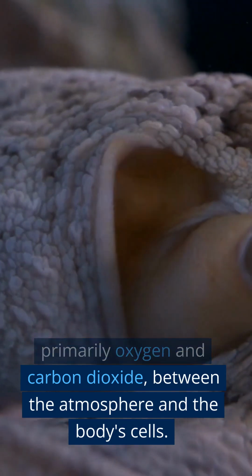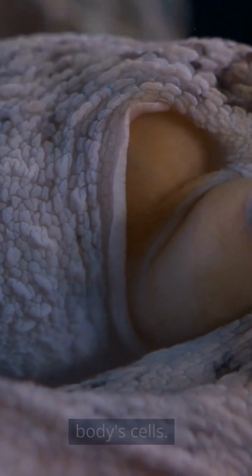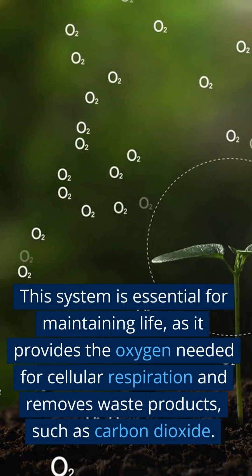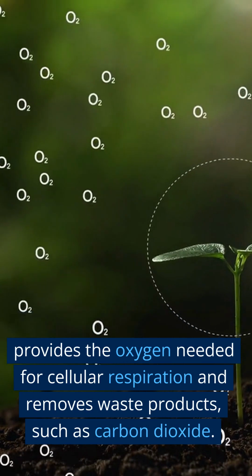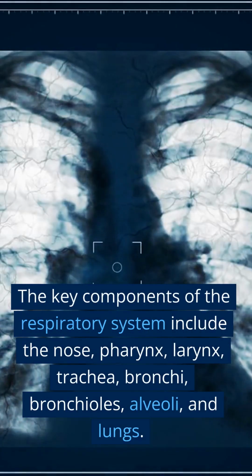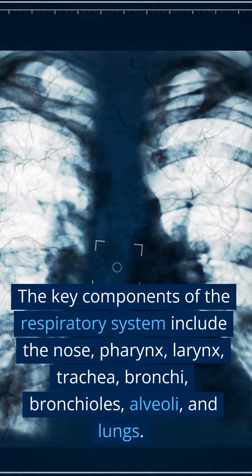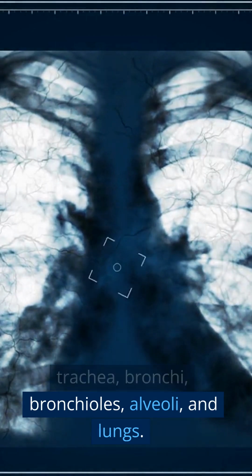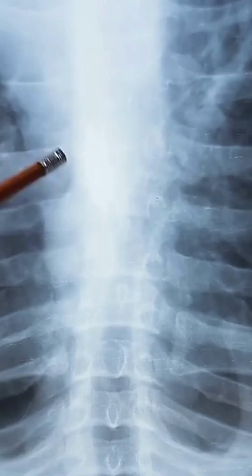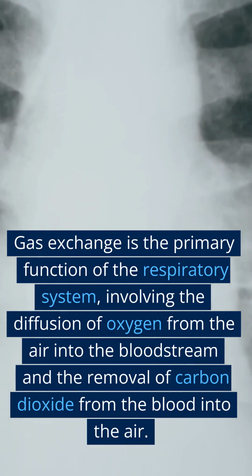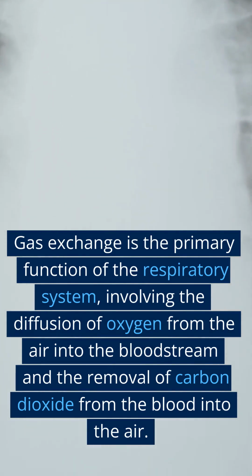and carbon dioxide, between the atmosphere and the body's cells. This system is essential for maintaining life, as it provides the oxygen needed for cellular respiration and removes waste products, such as carbon dioxide. The key components of the respiratory system include the nose, pharynx, larynx, trachea, bronchi, bronchioles, alveoli, and lungs. Gas exchange. Gas exchange is the primary function of the respiratory system, involving the diffusion of oxygen from